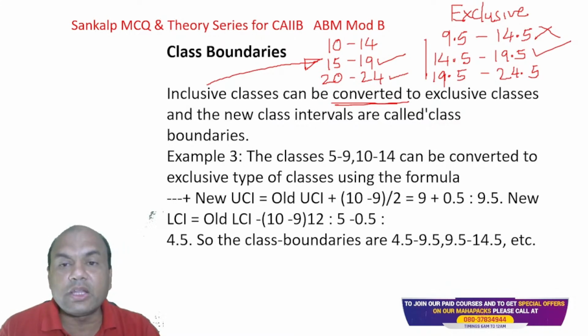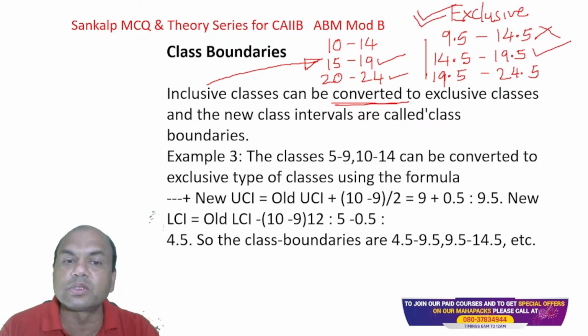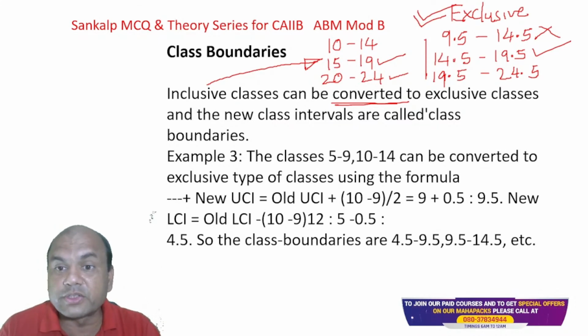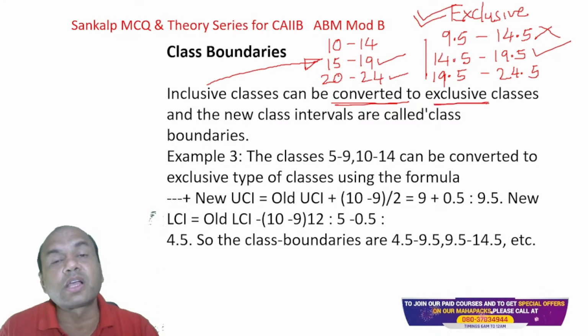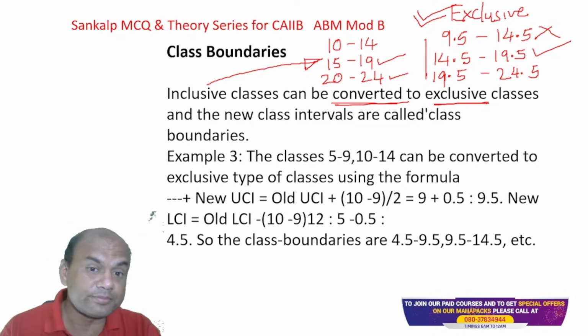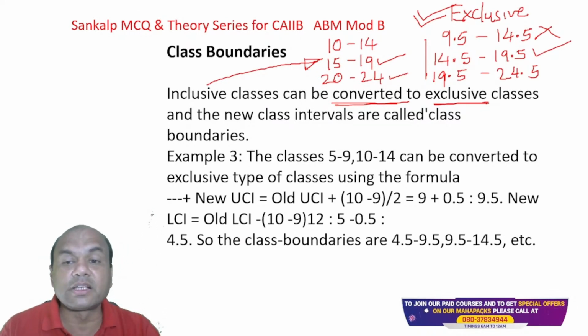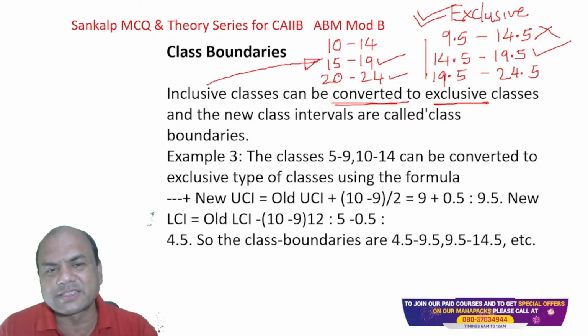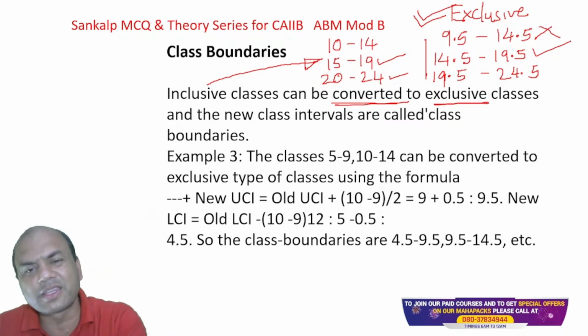While solving any numerical, this is the important discrimination. This is the important class. We never use inclusive class while solving the numericals. Never ever. We always use exclusive. Even if you have an inclusive class, you have to convert it to exclusive. Remember. And the new class intervals are called class boundaries. The remaining thing is simple, the same thing I have explained to you. Let's move on. You can read this if you want.